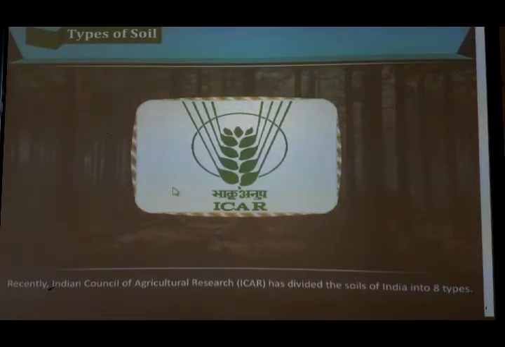You can also find soils which are hybrid types also. Two types of soils get mixed and form a third type. But the authority has divided the soil into the standard 8 types. So let us study about these 8 types of soil next.